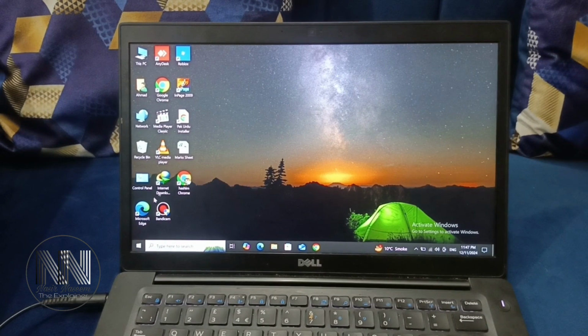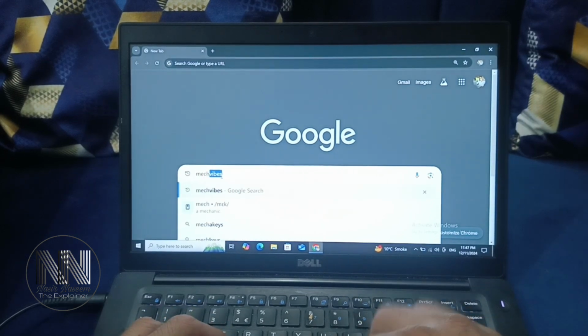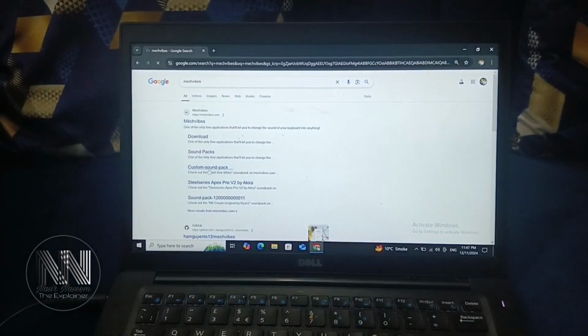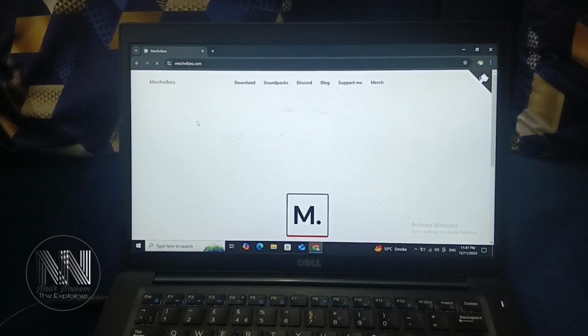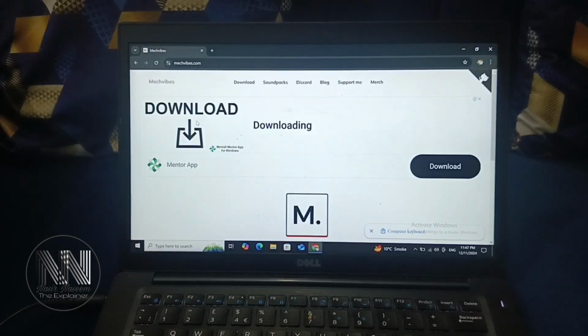First of all, open a web browser, and search for Mac Vibes. Click to open the first link. This is the basic interface of the web page. Go to the downloads